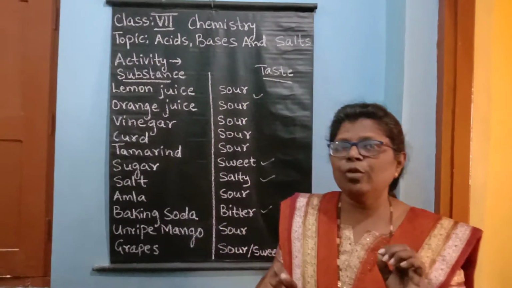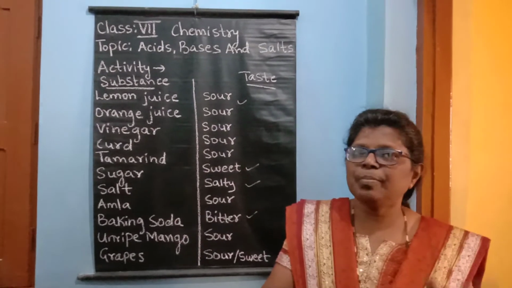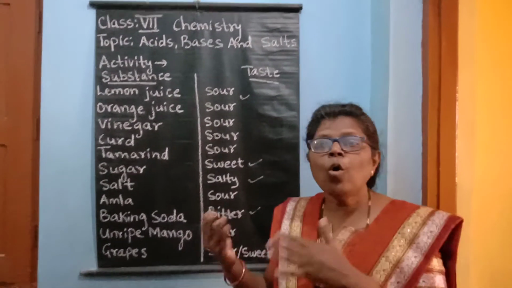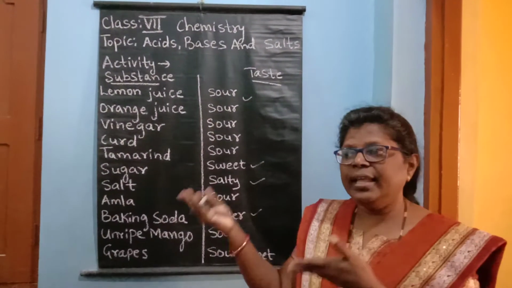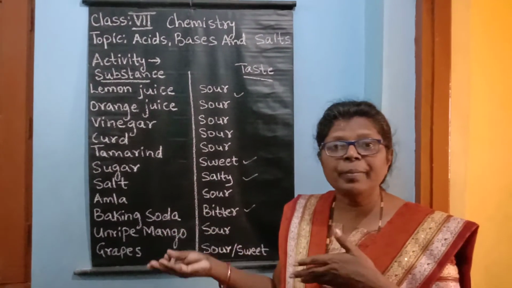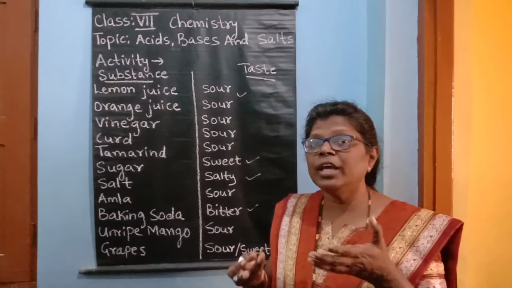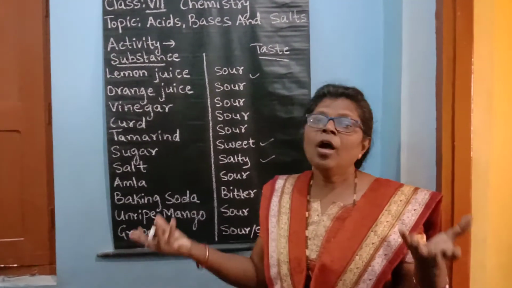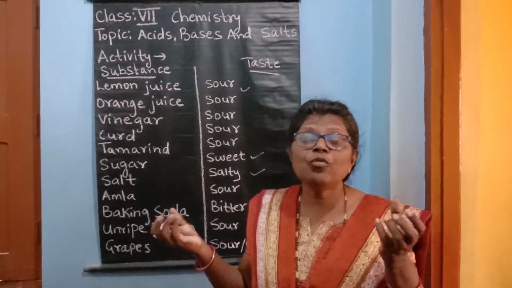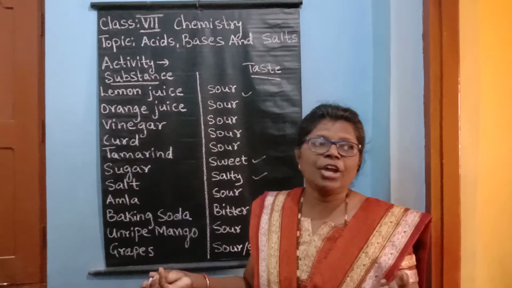But only one thing you remember, that acids contain H plus ions and bases contain OH minus ions. And then there are weak acids and very strong acids, and strong bases. Even some acids are strong acids, and we should handle both acids and bases. Both are corrosive in nature, so we should handle them carefully.